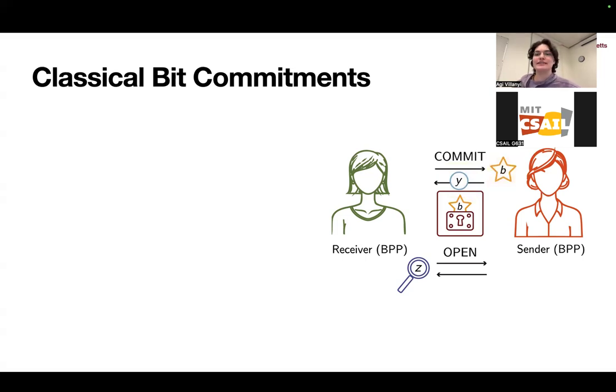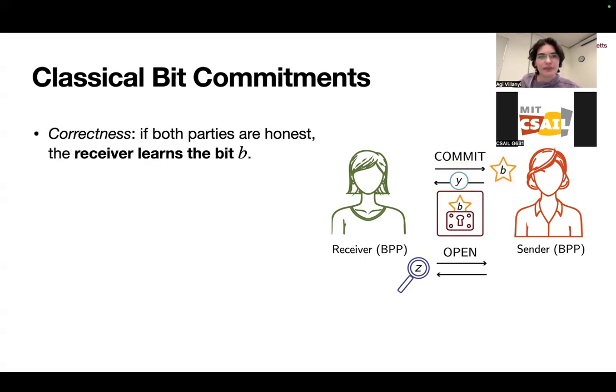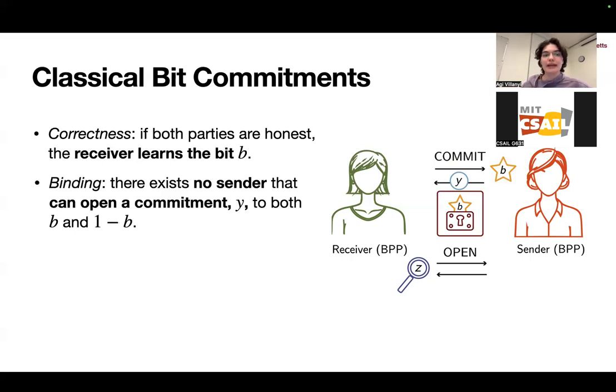Okay, so we need a few properties to actually make such a protocol formal. The first property is what we call correctness. This is a property for the scenario where both of the parties are honest. We say that a protocol is correct if, when both parties are honest, the receiver learns the bit B by the end of the open phase. Binding is a property in the case where you have a malicious sender. It says informally that the sender can't change its mind. More formally, there's no sender that can open a commitment Y to both a bit B and its complement, 1 minus B.